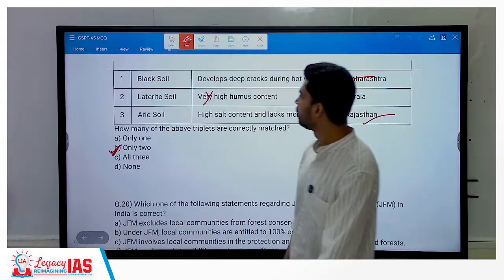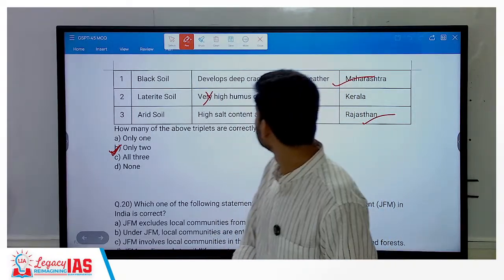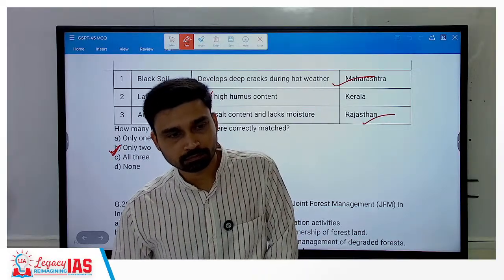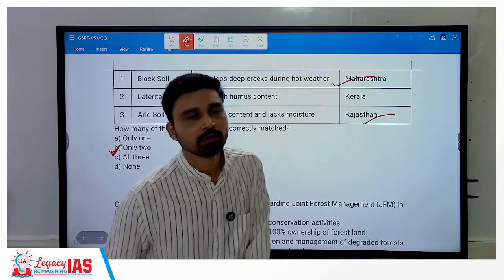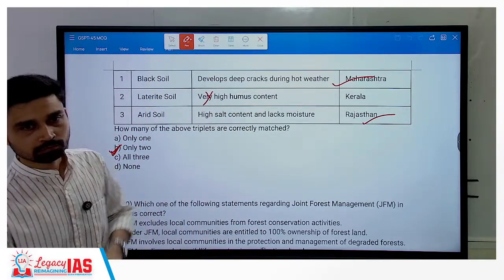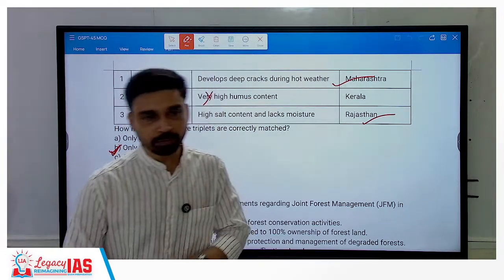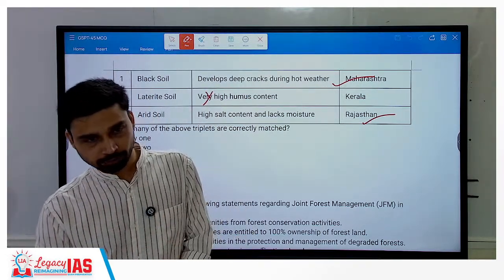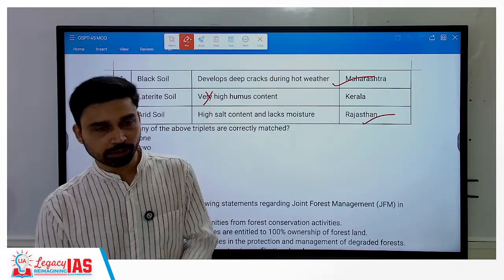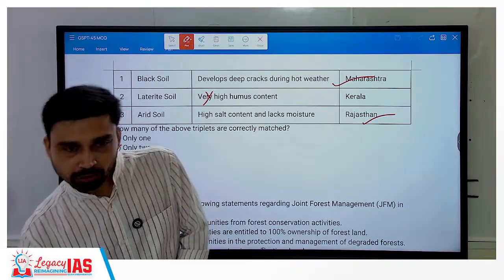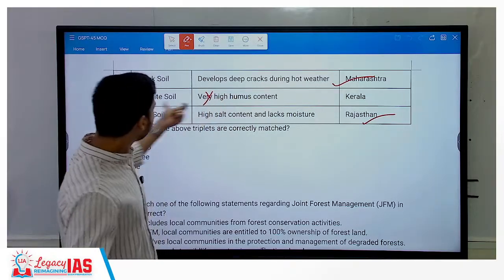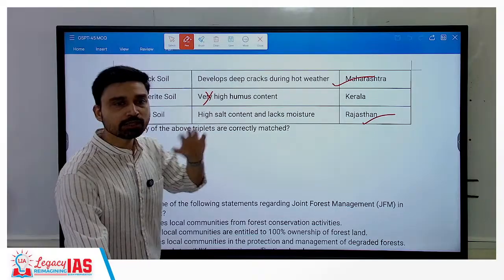In one of the NCERTs, it says that laterite soil, when it has humus content, is very fertile. When not, then it is used for brick building and all that. So in the exam, if we get a statement that laterite soil does not contain humus at all, would we accept it? No, that would be incorrect, because it depends on vegetation. If we talk about the western slope of the Western Ghats, where you have heavy rainfall, you have dense vegetation cover. In that case, you will find organic and humus content. In other areas you will find low humus content. So here it is wrong because it does not always have very high humus content; it has humus content, but not very high.